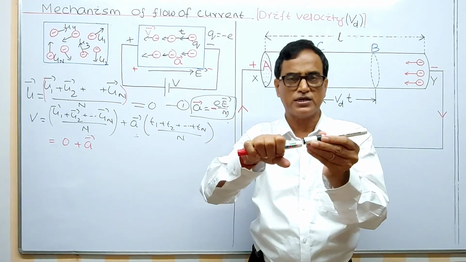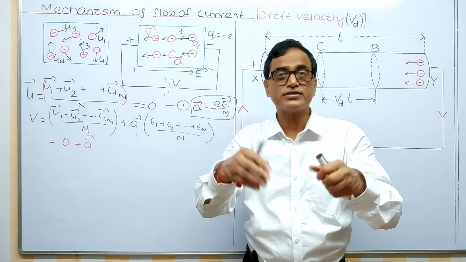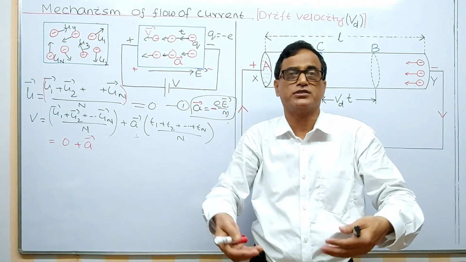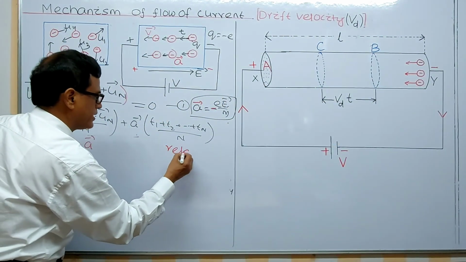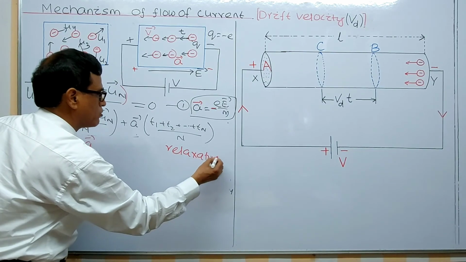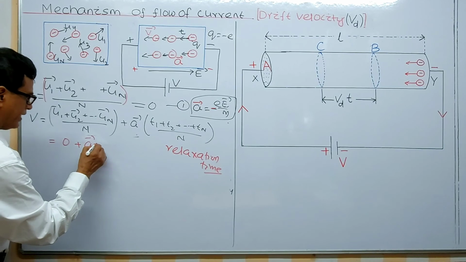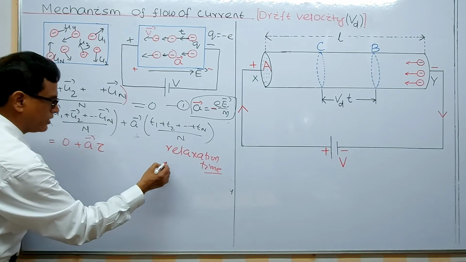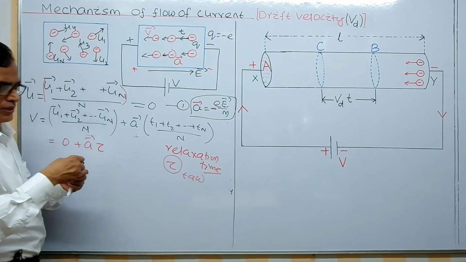One electron moves like this, collides with this, again changes, collides with another one. That is called the time per successive collision. Average time per successive collision is called the relaxation time. Relaxation means moving relaxedly, so that we write this symbol for relaxation time. I am taking this symbol, read as tau, we can say.